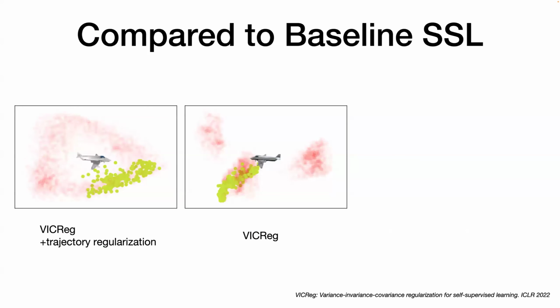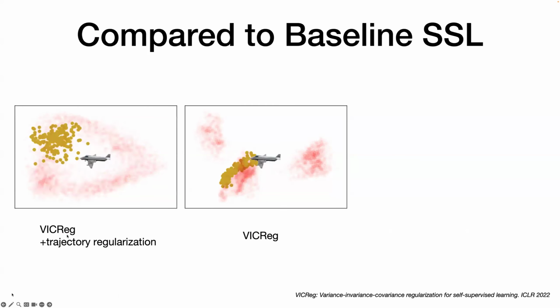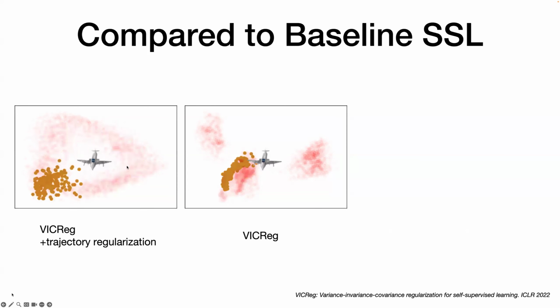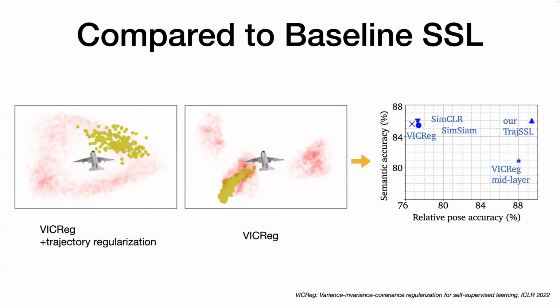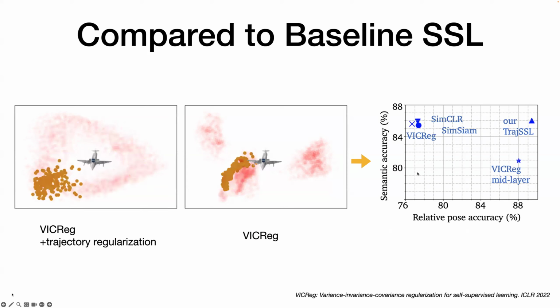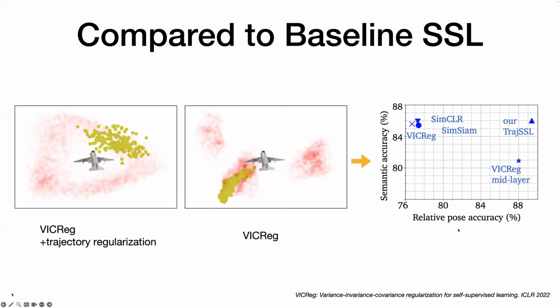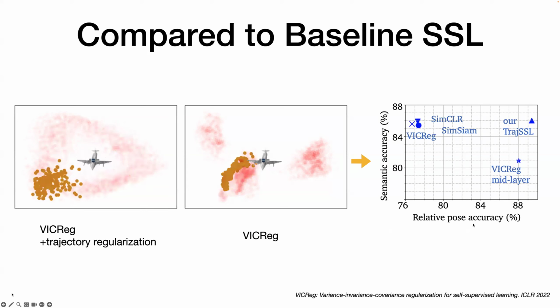Compared to the baseline, adding the trajectory regularization improves the pose understanding. And this leads to similar semantic accuracy, but much higher pose recognition accuracy.